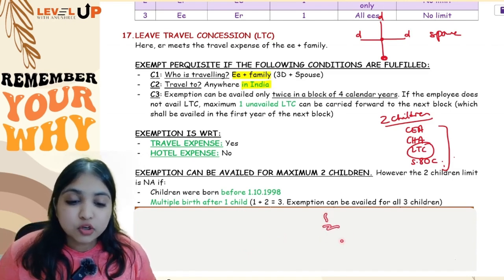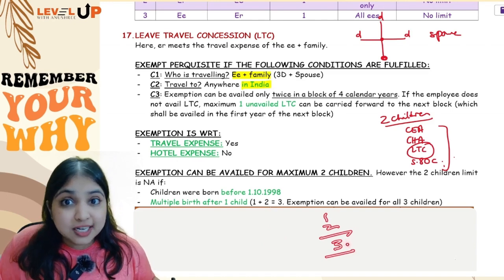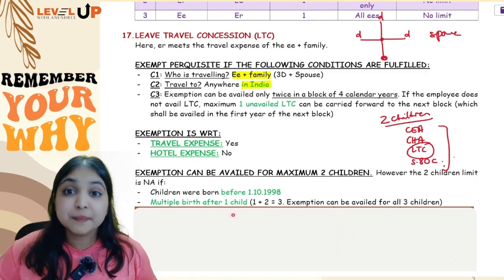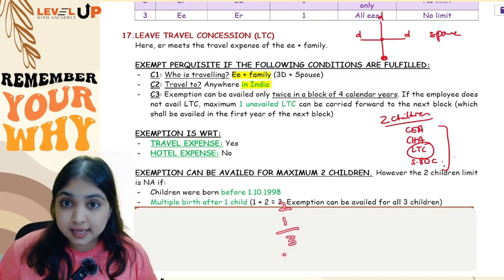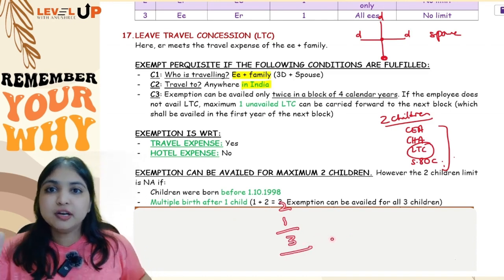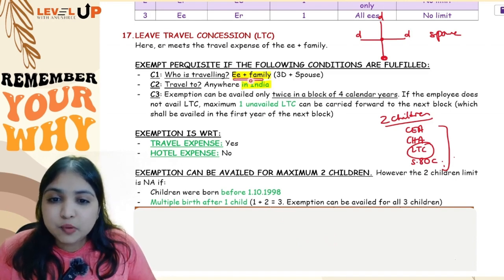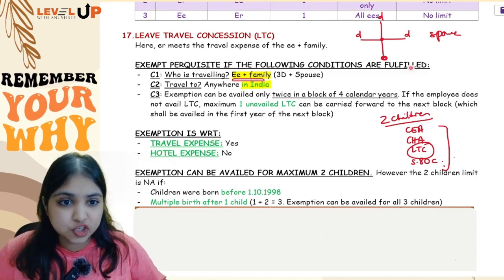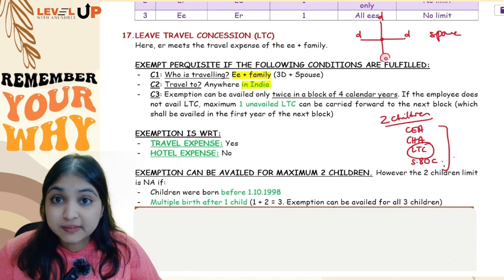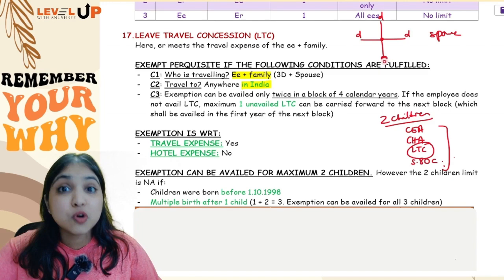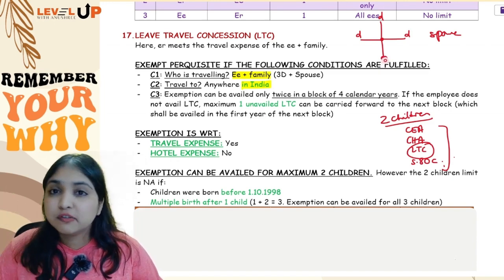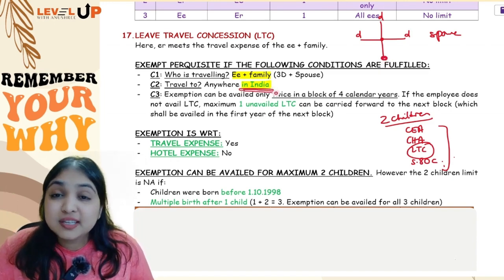So if it is 1, 2, 3, then even though there are 3 children, exemption will be for all 3 children. But if it is 2, 1, 3, then exemption will be only for 2 children. For 1 child, it will be taxable. Okay, so condition 1, employee along with his family is going on a vacation. In family, we will include children also, but maximum only 2 children we will include. If assessee is having more than 2 children, then for the balance number of children, it will be taxable. Then the vacation is anywhere in India.